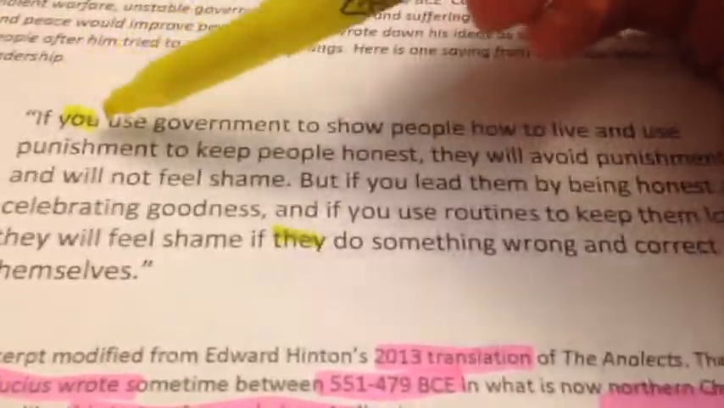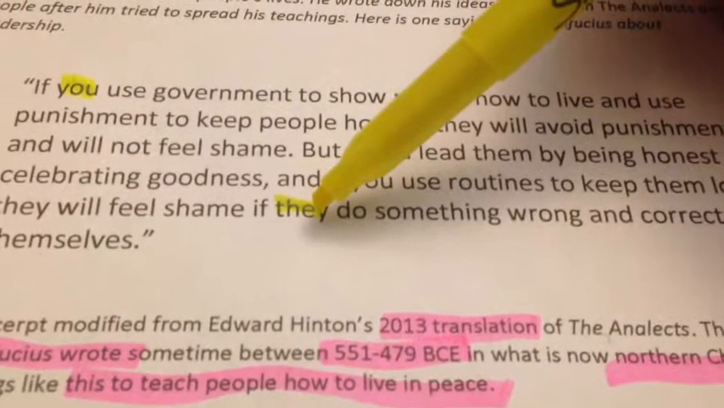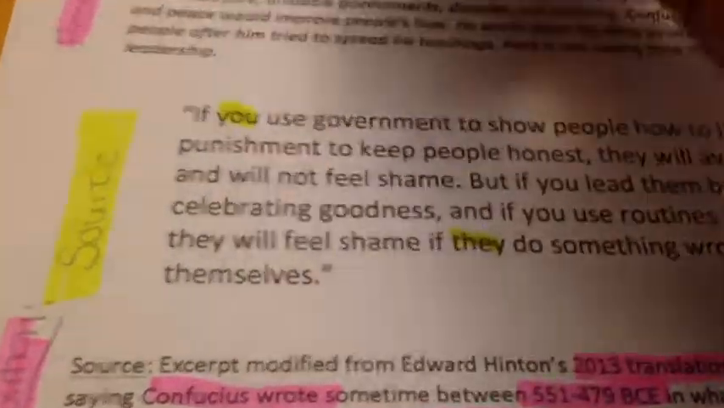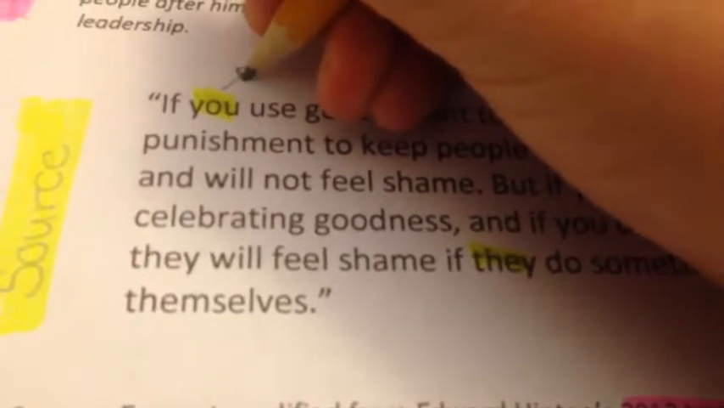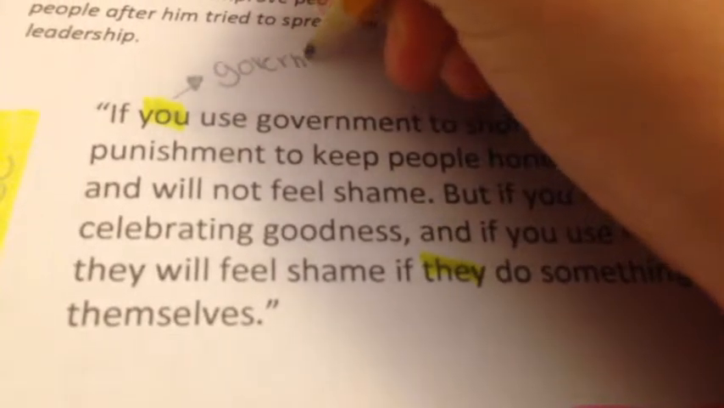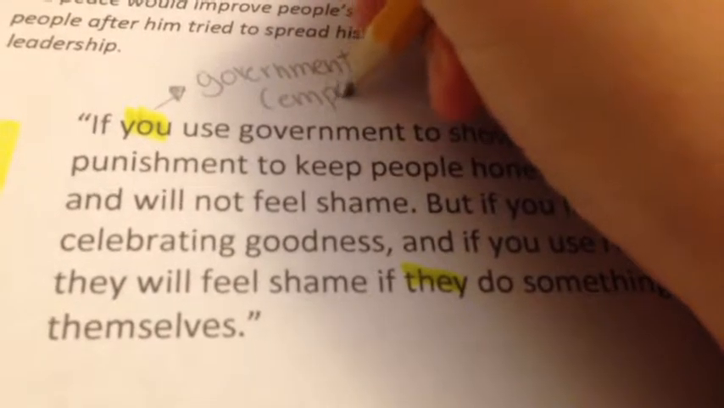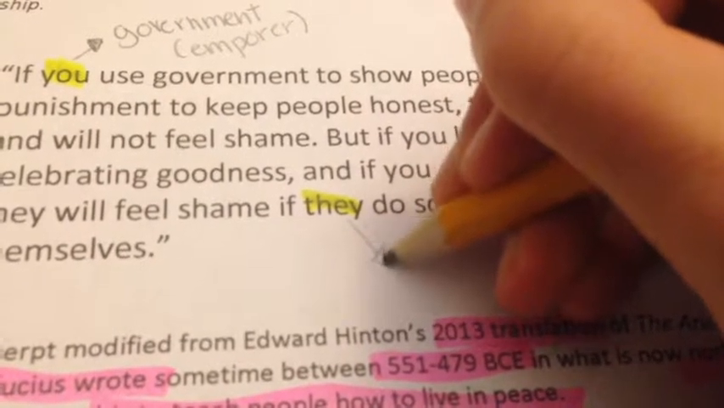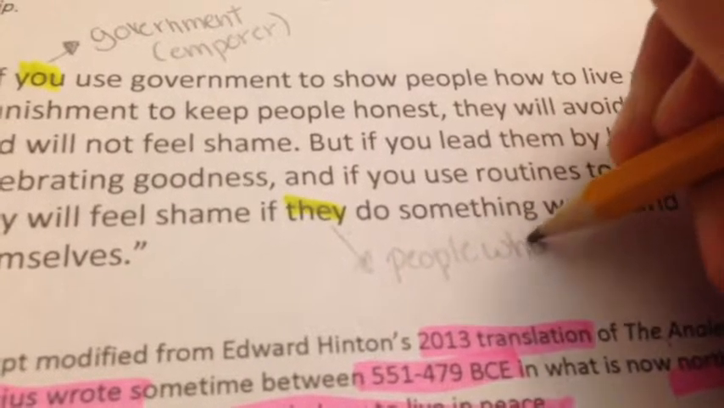Because he's saying, hey, listen, if you use government this way, then they, the people that you are ruling, will do this. So I think the you is the government, the president or whoever was in charge, the emperor, you learned about that, government, or the emperor. And when he's saying they, he's talking about the people who live in China.